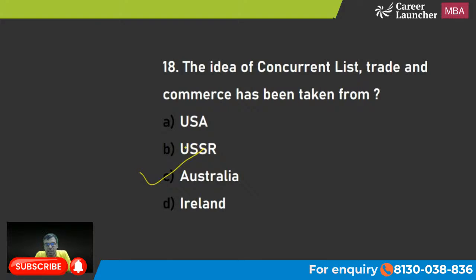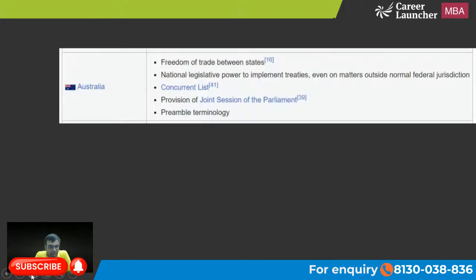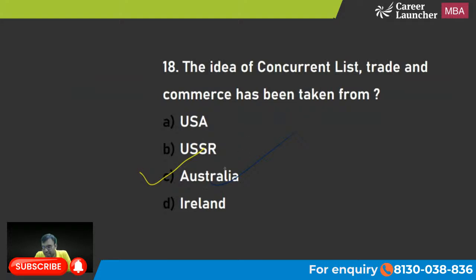The right answer is C. We have taken it from Australia. अगर आप देखोगे, we have taken so many things. Concurrent list, है ना? And a freedom of trade between states. So C is the right answer.